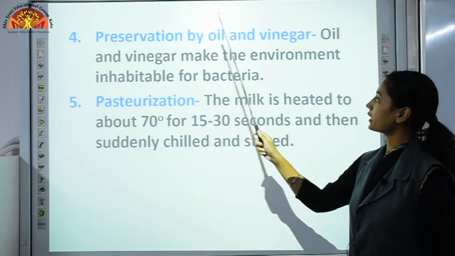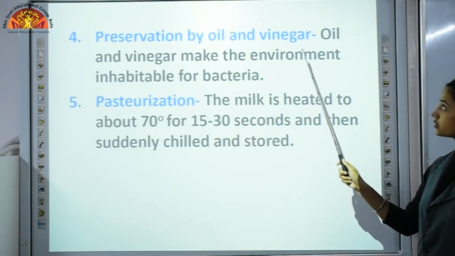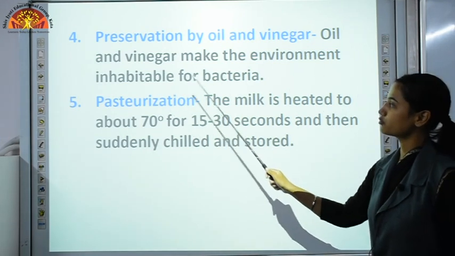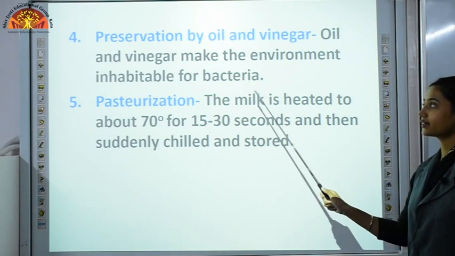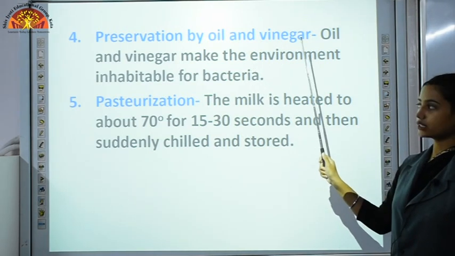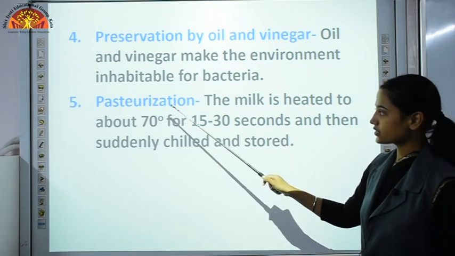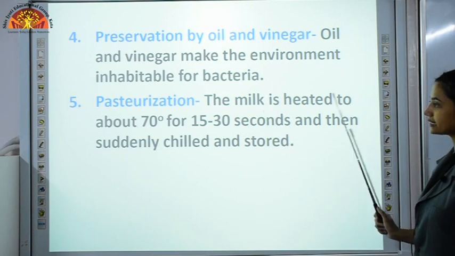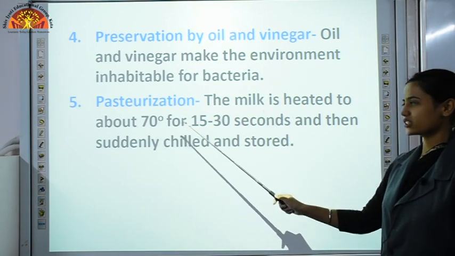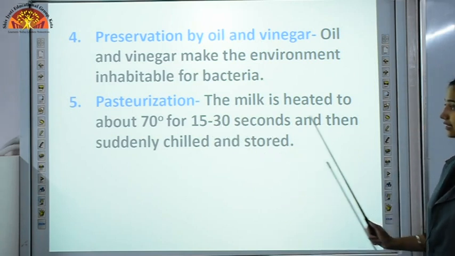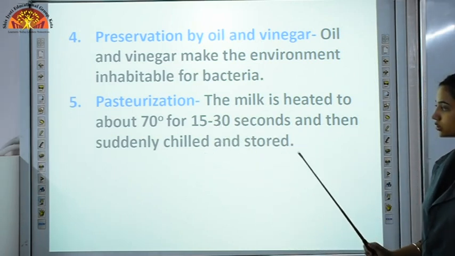Then preservation by using oil and vinegar. Oil and vinegar make the environment inhabitable for bacteria, means these bacteria cannot grow in this environment where we have added oil and vinegar. Then pasteurization, like we discussed in the previous slide, the milk is heated to about 70 degrees Celsius for 15 to 30 seconds and then suddenly chilled and stored.